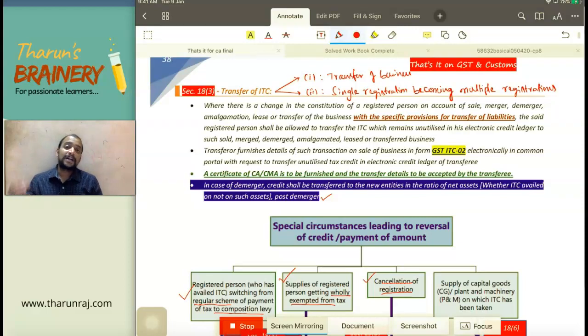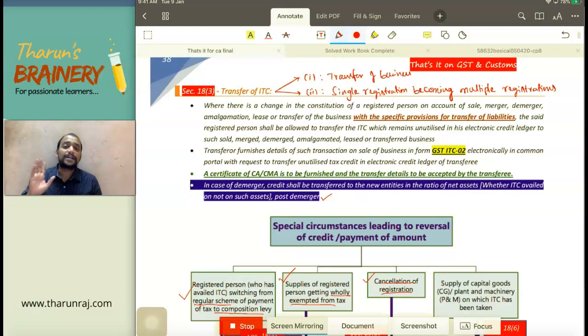In case of merger of 2 companies into a single company, the problem is not there. A Limited and B Limited get merged into AB Limited. Whatever is A Limited's ITC will go to AB Limited, and whatever is B Limited's ITC will go to AB Limited. Now how will this ITC be transferred? In case of transfer of business, the transferor should file form GST ITC-02. That should be accepted by the transferee, and the unutilized credit in the electronic credit ledger of the transferor shall be transferred to the electronic credit ledger of the transferee.